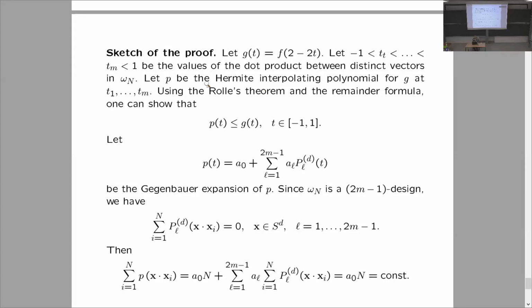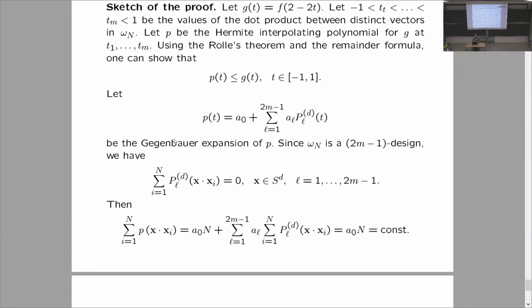So let P be the Hermite interpolating polynomial for the function G at these dot products. Then it has degree 2m-1 at most. And again, we can show, using a standard argument, that this Hermite interpolant will lie under the potential function G. That's because the derivative of order 2m-2 is convex. And again, we show that this Hermite interpolating polynomial has constant potential.